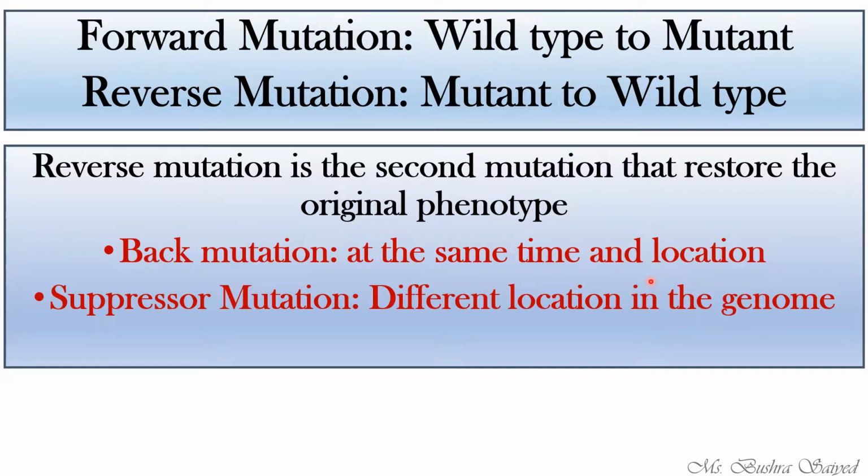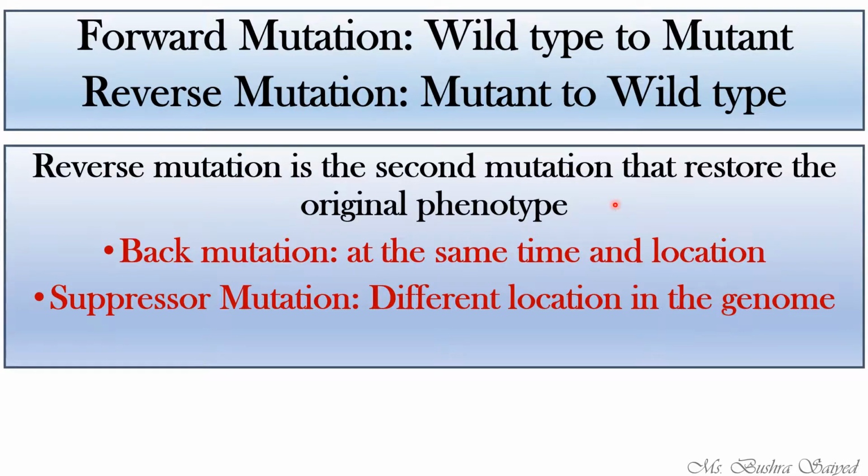Suppressor mutation is the other type of reverse mutation, which occurs at a different location in the genome. It means that when the forward mutation has taken place, it will not change it instantly by reverse mutation, but it will take some time. It will take some other sequence of the body and restore the original phenotype.